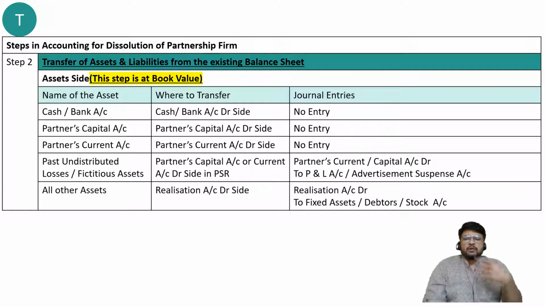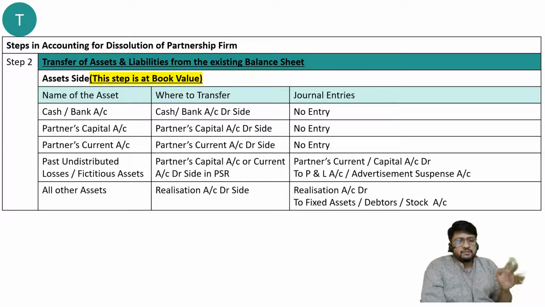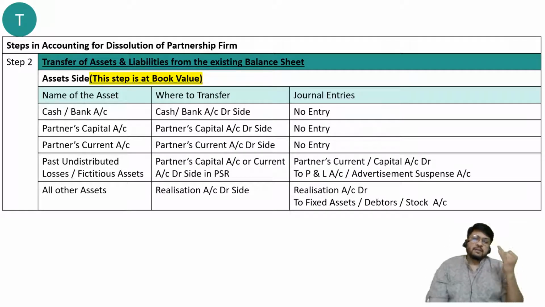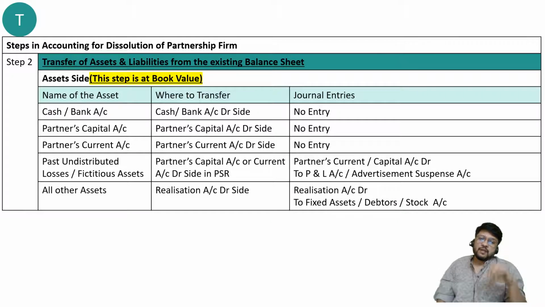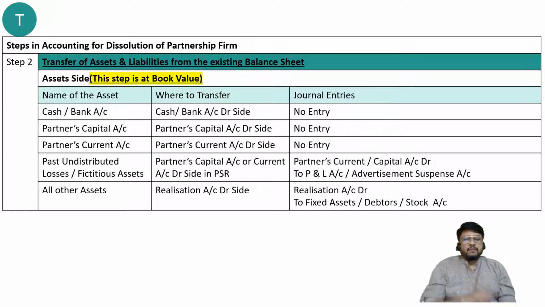Okay, and then all other assets. Now what assets are remaining? We have already considered cash or bank. We have already considered capital account which is appearing on asset side. We have already considered current account which is appearing on asset side. We have also considered fictitious assets or undistributed losses of asset side. Everything is transferred. Now what is remaining? Land, building, plant, machinery, furniture, vehicles, debtors, stock, investments, etc. So all other assets will be transferred to realization account debit side.